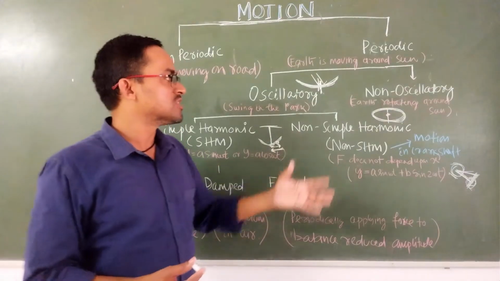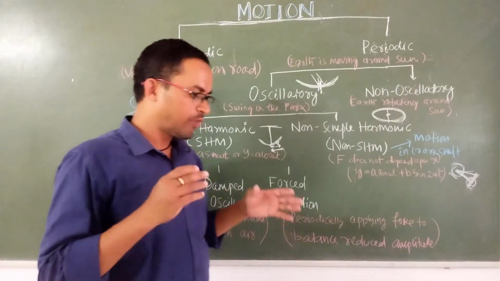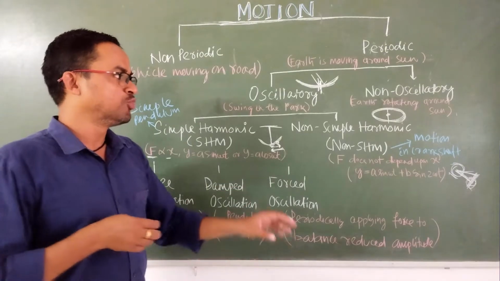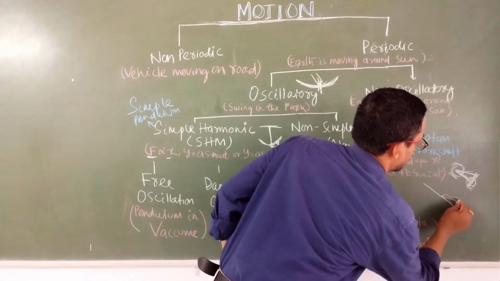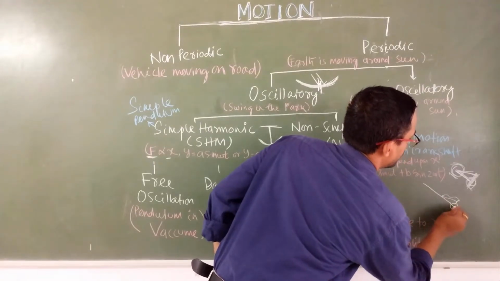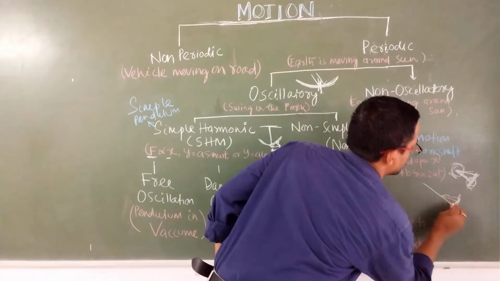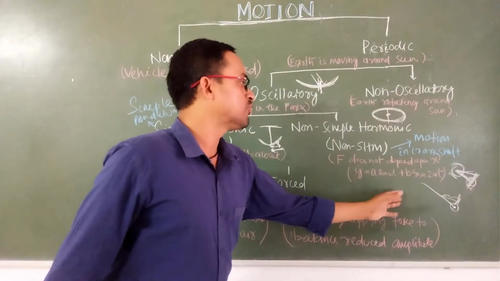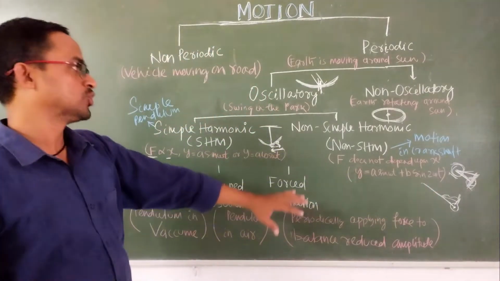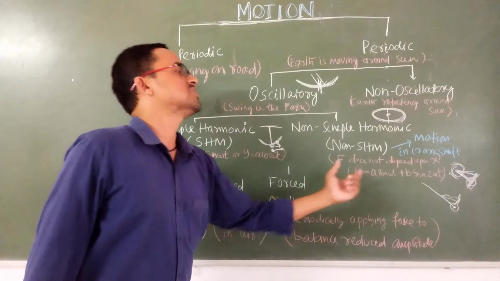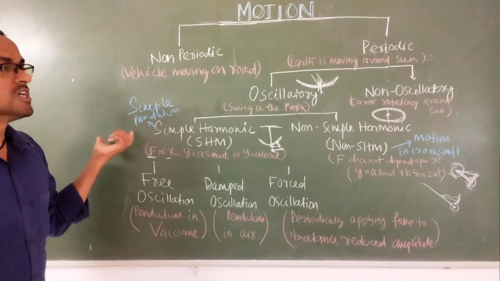Or you can find non-simple harmonic motion in the case of children. You might have seen children using a wood toy. There is a bar like this, and the bar face is connected to the wheel. When the wheel rotates, the bar face will move like this, to and fro. This is also an example. But here the force which is helping the displacement is not directly proportional to it, it is a different type of motion. Though it is oscillatory motion, here force doesn't depend upon the displacement. So in simple harmonic motion force depends upon the displacement, and the best example is the simple pendulum.